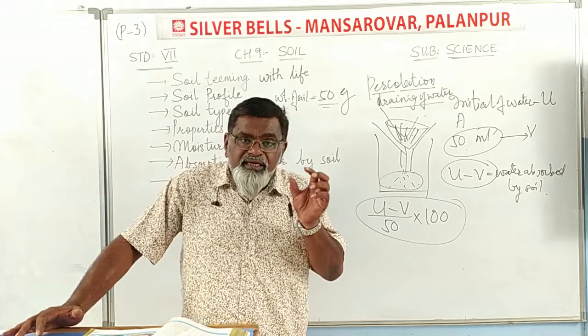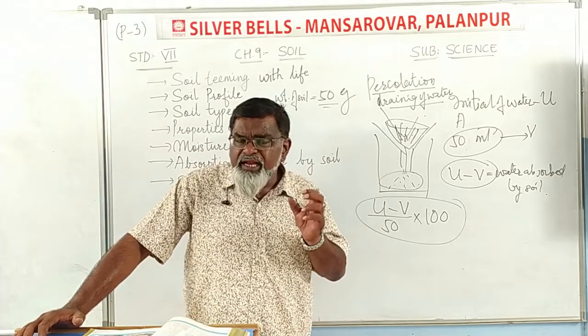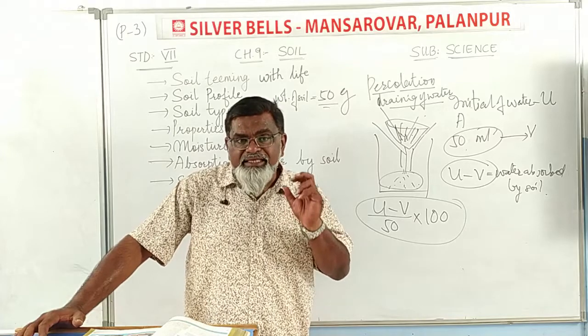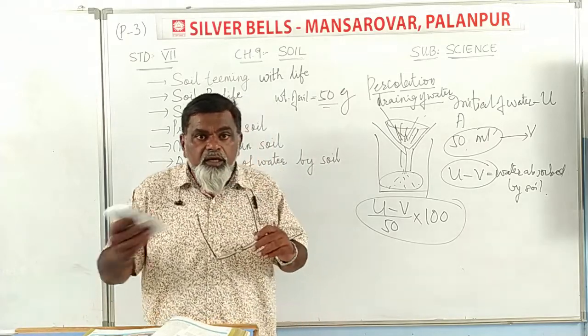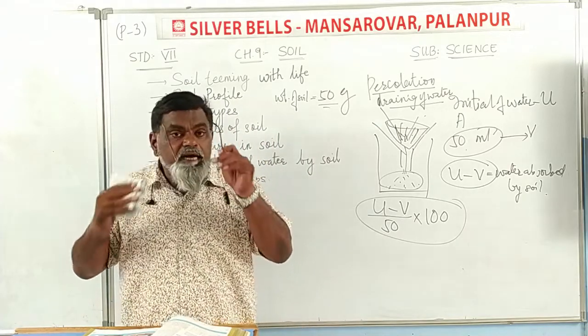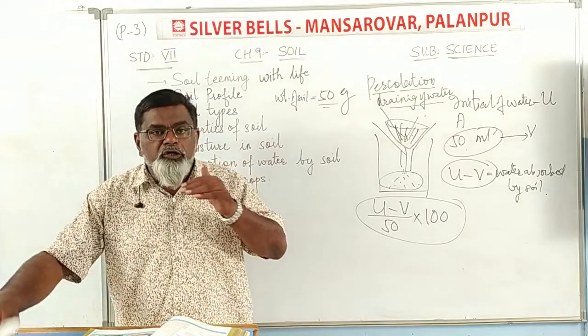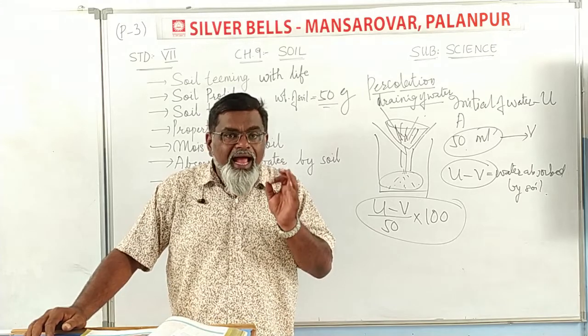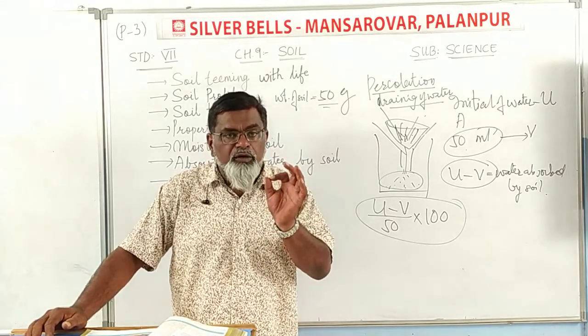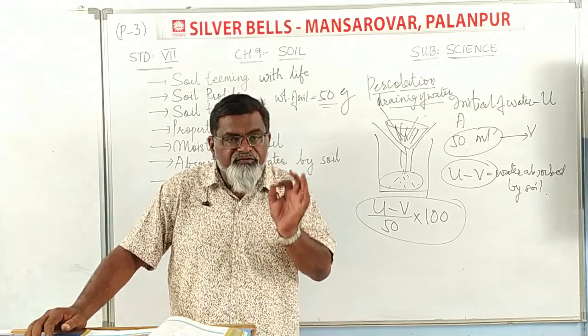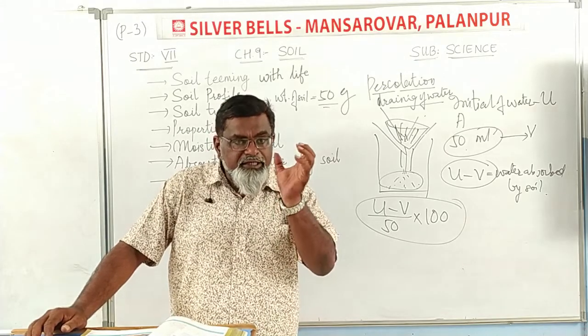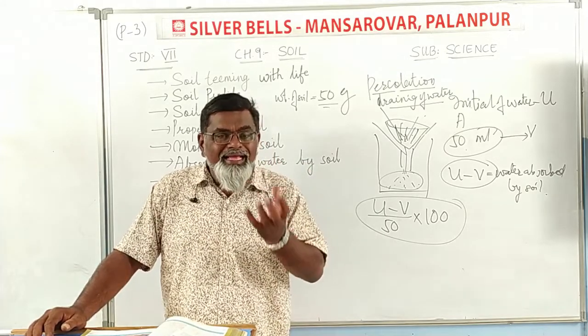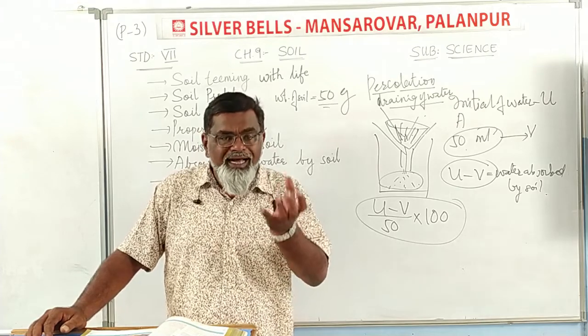So for paddy, that is rice, they need more water. As they need more water, which soil is needed? Clay soil, because it has more silt and clay in it, and the particles are smaller, fine particles. As they have fine particles, they can retain more water, and that crop is grown in that particular kind of soil.